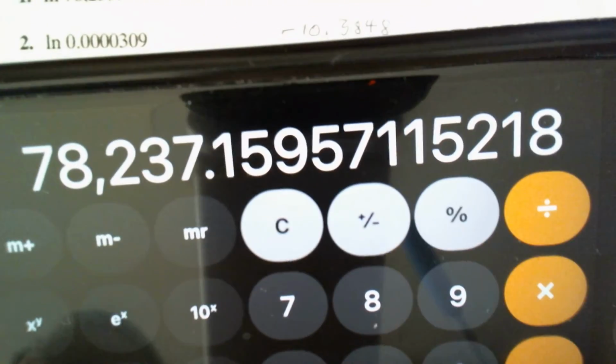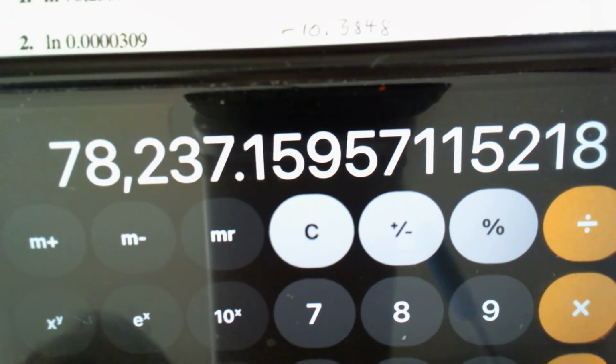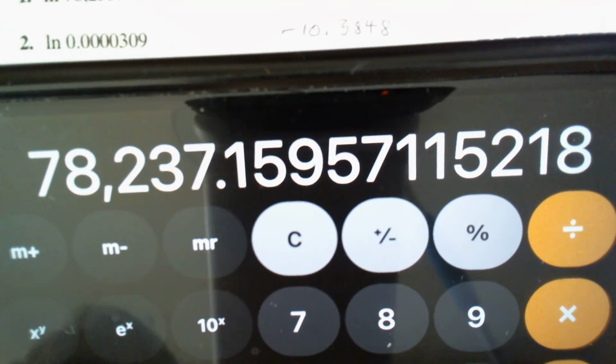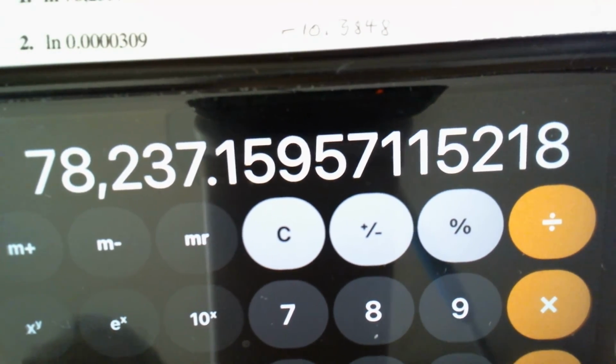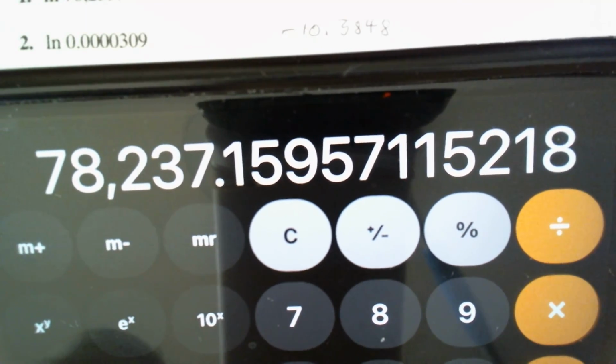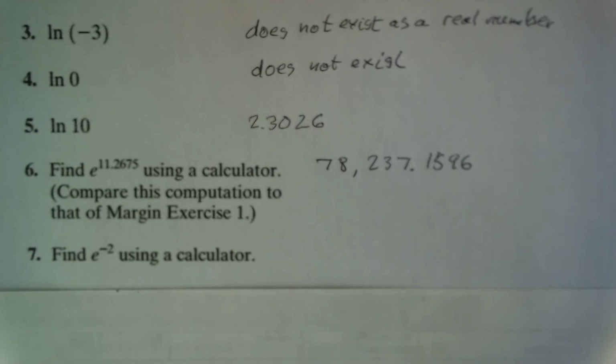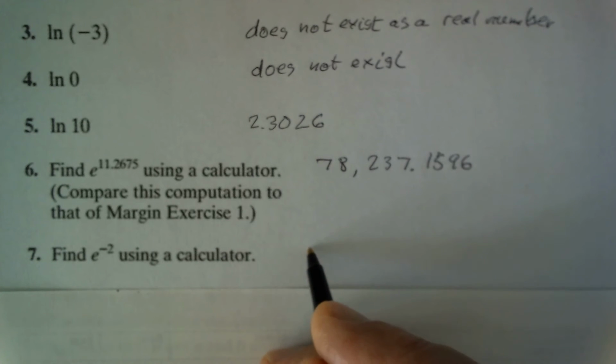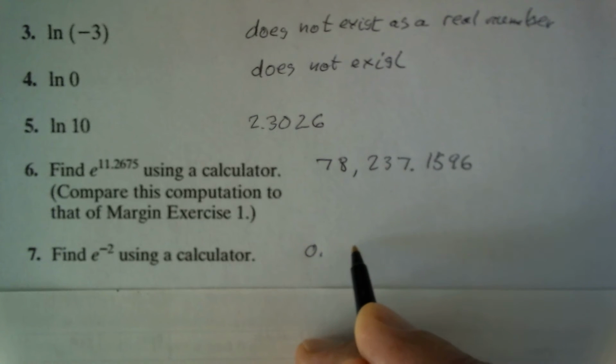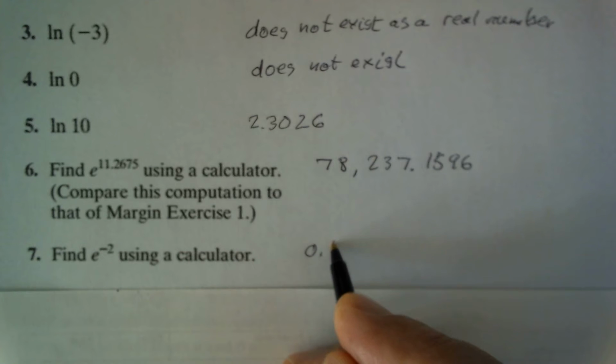And here's the answer, 78,237.4. And e to the 0.1596 is rounded to 4 decimals. And we find e to the minus 2 in a similar way, and so that answer is 0.1353.